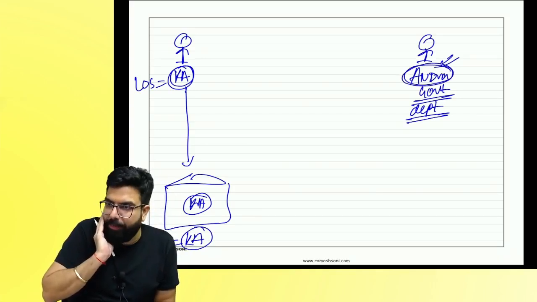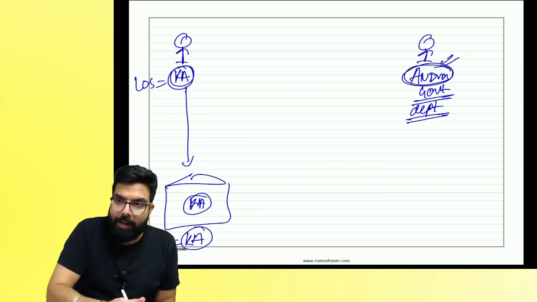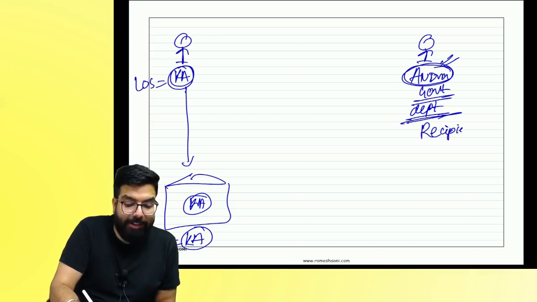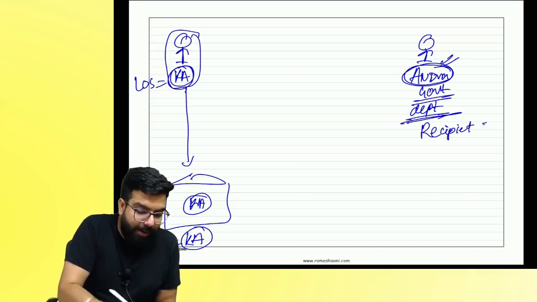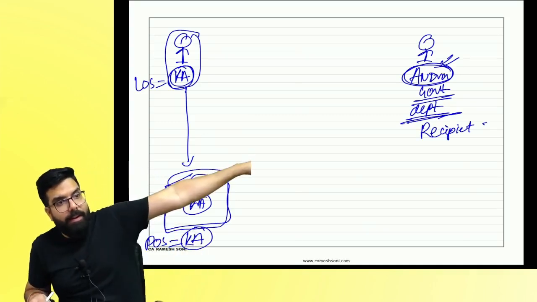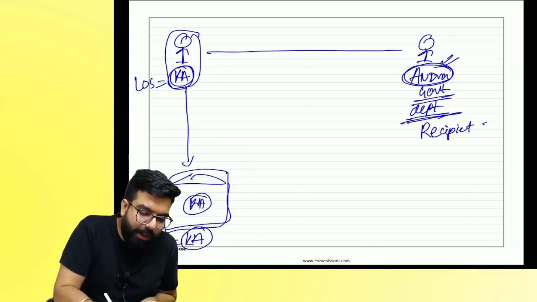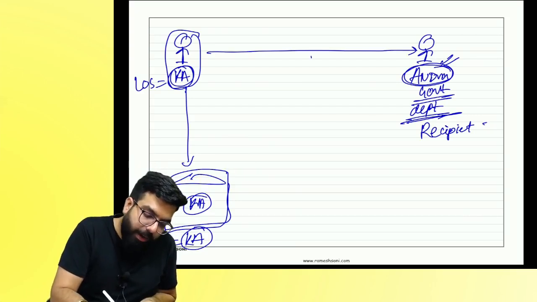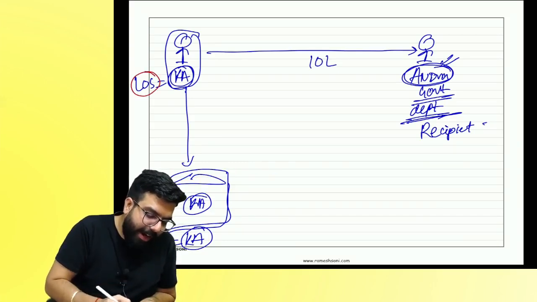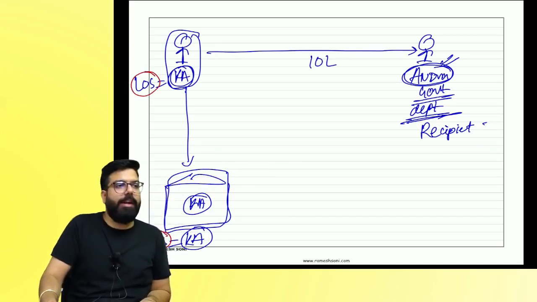Do you guys agree? Supply is in Karnataka. Service is also given in Karnataka. But the recipient is in another state. Supplier and place of supply are in one state. My question is, I will give them a bill of 10 lakh. What will I charge? Location of supplier is in Karnataka, service also given in Karnataka.